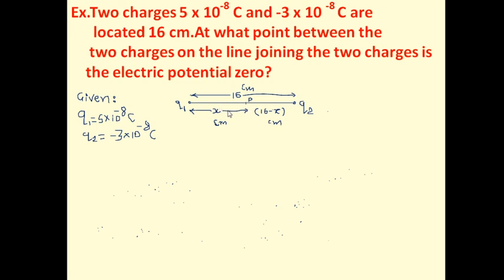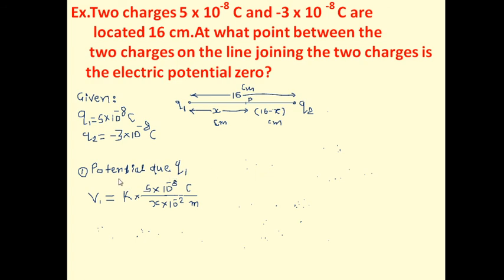Consider this point P which lies at distance x centimeter from a given charge such that the total potential is 0 at this point. P we will just imagine. Therefore if the distance is x centimeter, then the remaining distance will be 16 minus x centimeter. Now we will calculate one by one the electrostatic potential due to Q1 at P and then Q2 at P. Q1 is a positive charge, therefore it will produce a positive potential at P, and Q2 is a negative charge, therefore it will produce a negative potential there. Therefore the sum should be 0, which means the magnitude of both will be the same. Okay, now we will solve it.